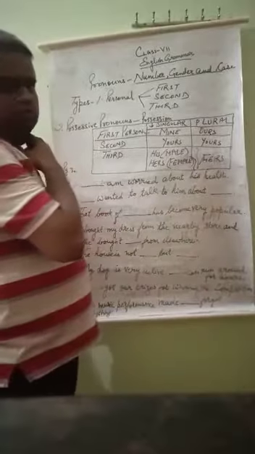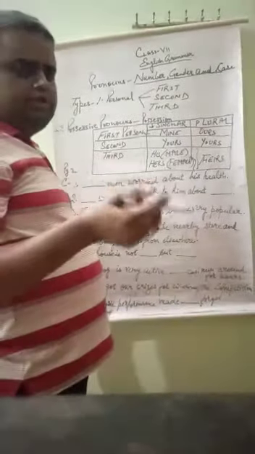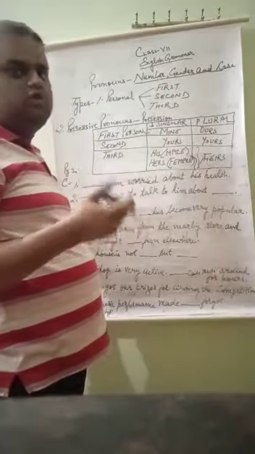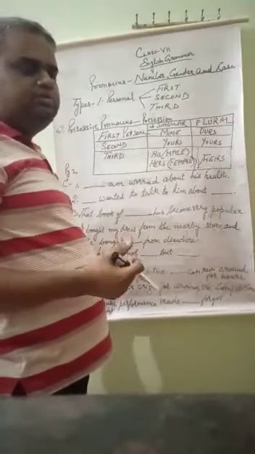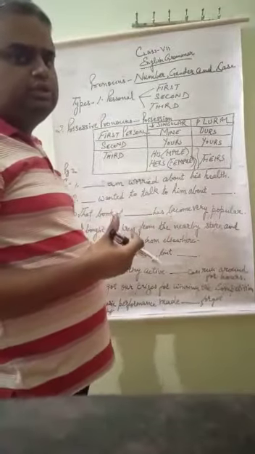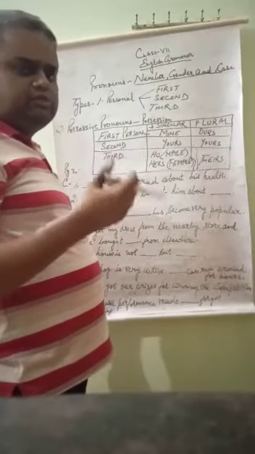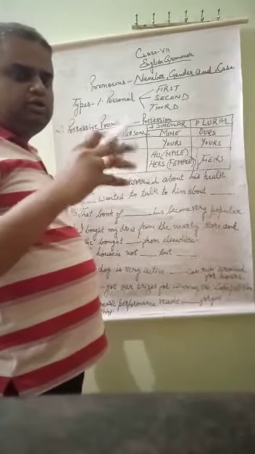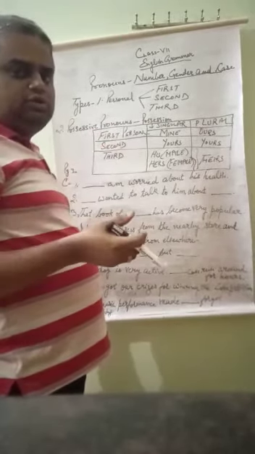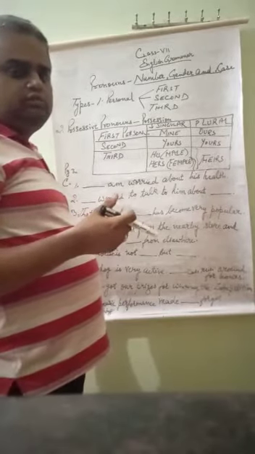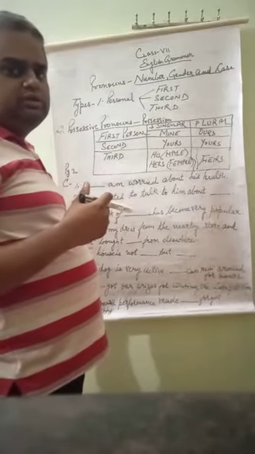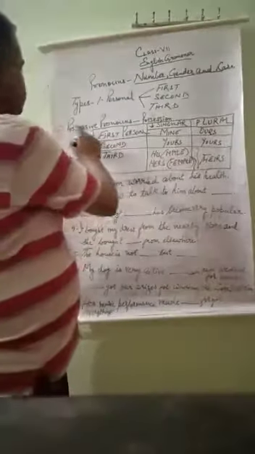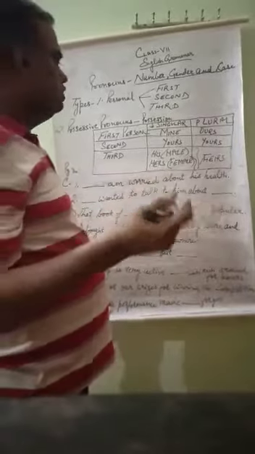Second is possessive pronoun. Everybody knows possessive is the word made of the word possession, and possession means someone's right, someone's ownership. Sometimes you see in the news that the court has ordered to leave the possession of the government residence for the former MLAs. Possession means someone's ownership, right. So possessive means the things which show the ownership.